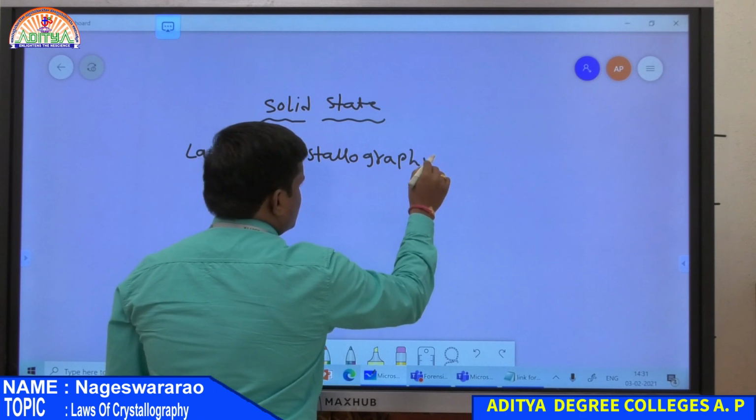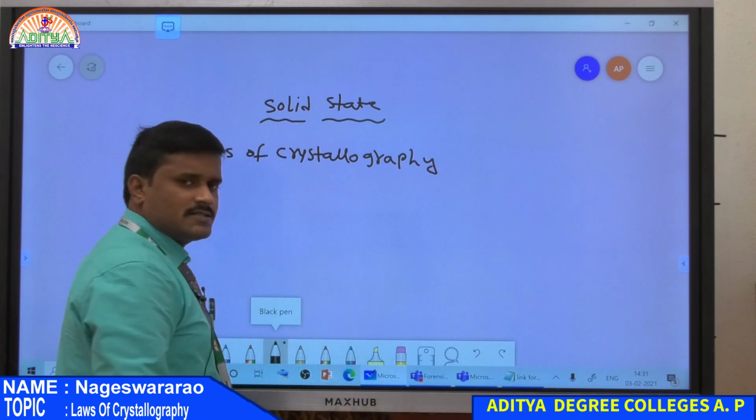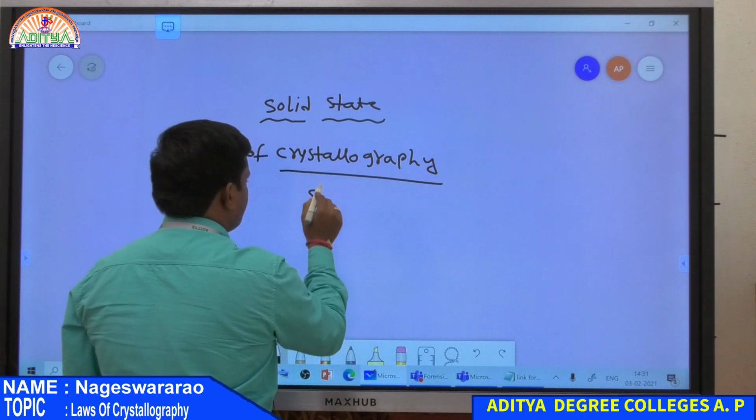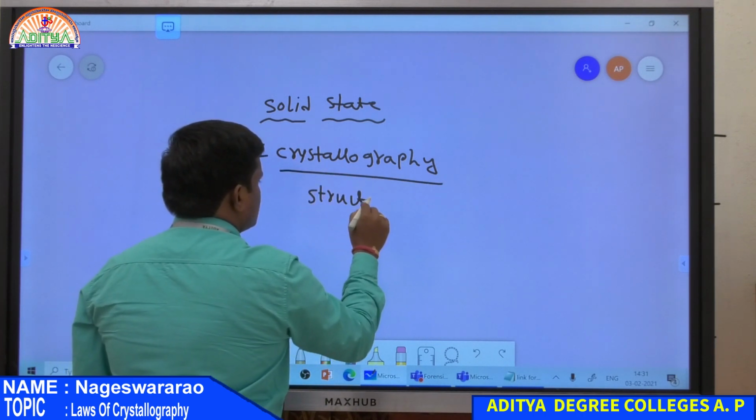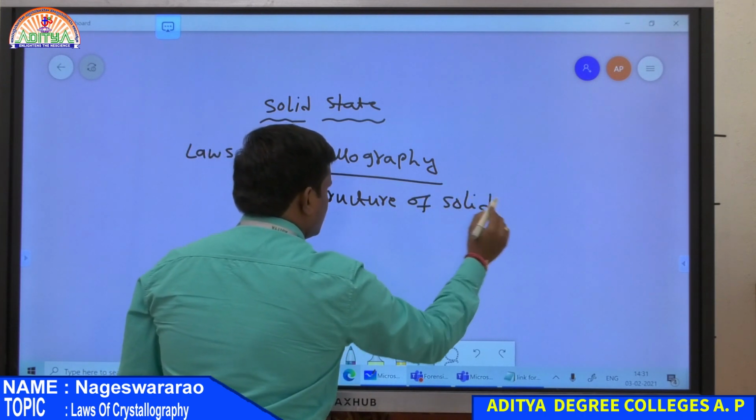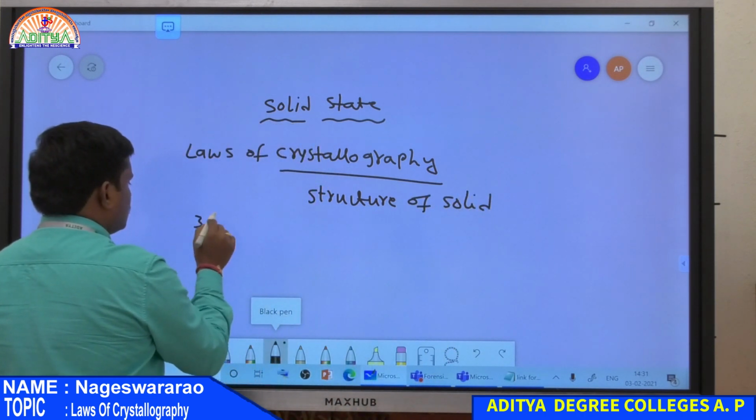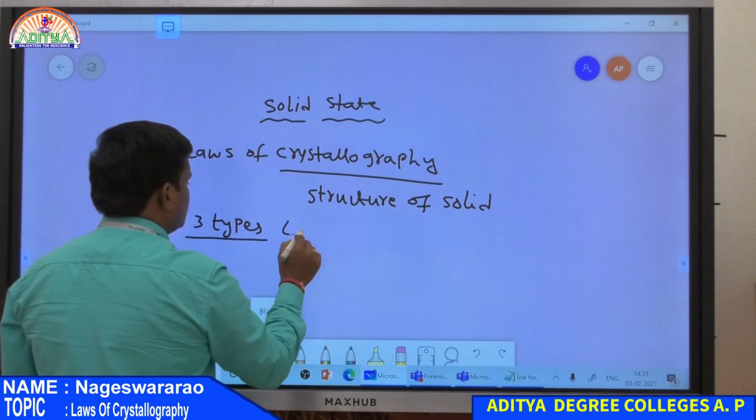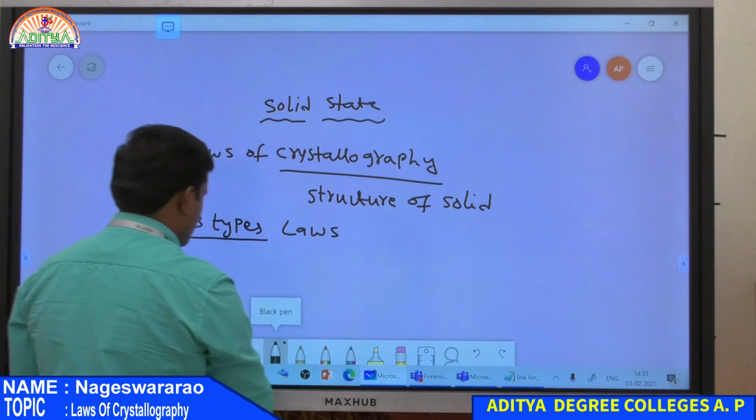Crystallography is a branch of science that explains the structure of a solid. There are three important laws included in crystallography. So there are three laws. What is the first law?